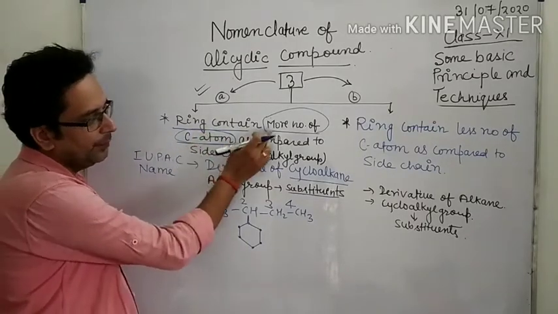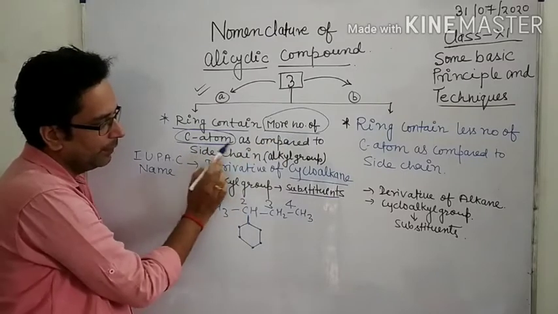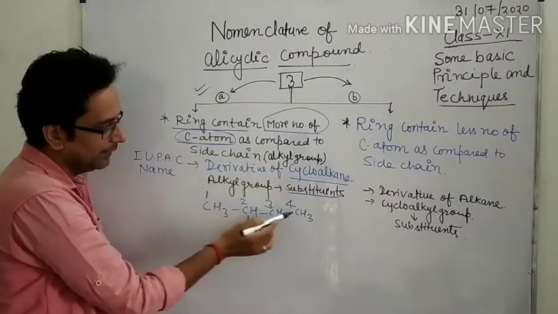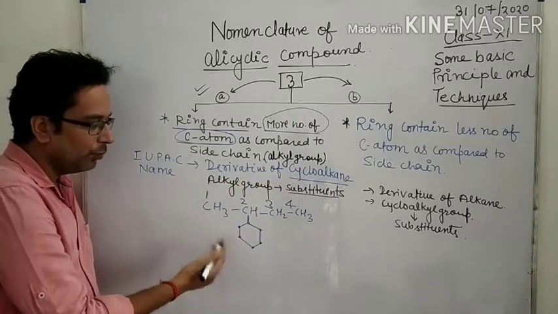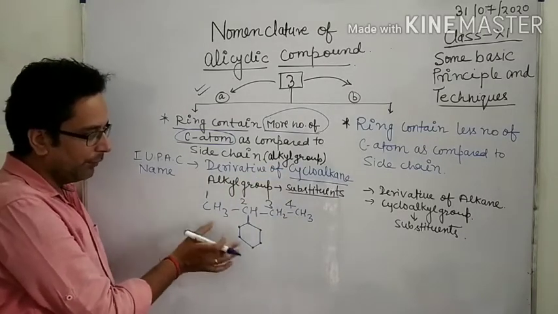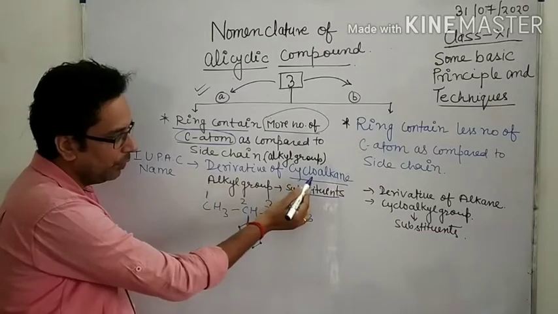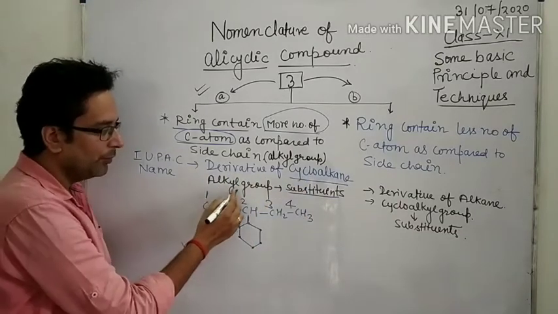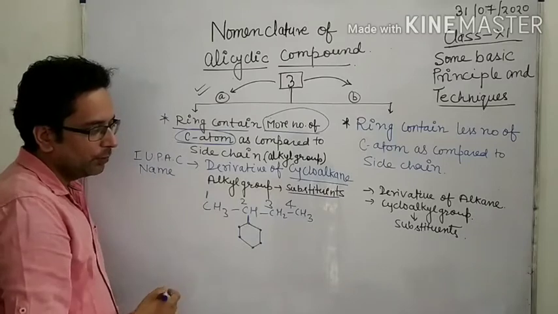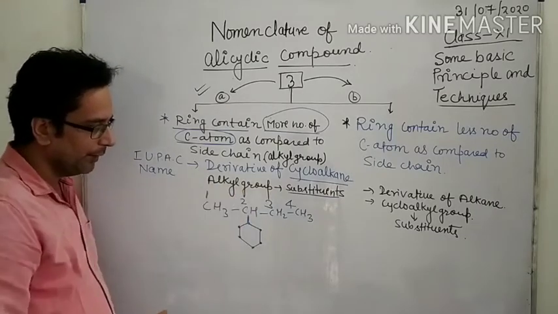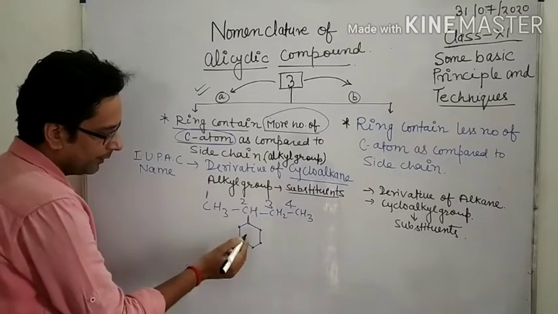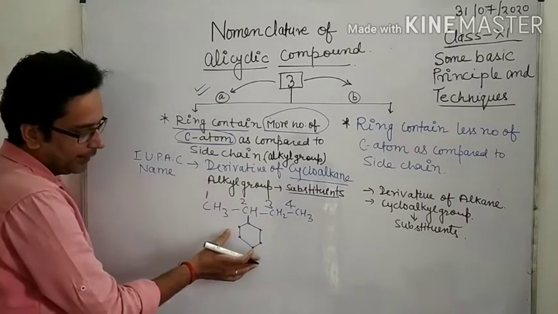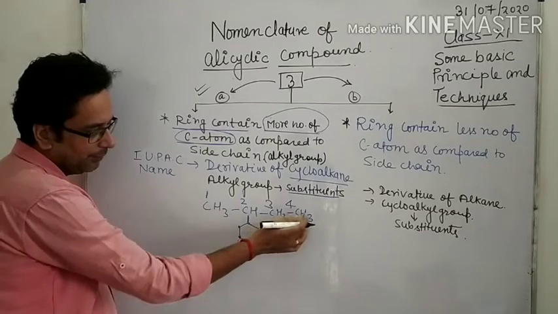Okay, now it is clear from the example. If the ring contains more number of carbon atoms as compared to the side chain, this is the side chain, that is, within the bracket, the alkyl group. Okay, so how to write the name of this compound? First, a derivative of cycloalkane, and alkyl groups are known as substituents. So here the ring contains the maximum number of carbons as compared to this.